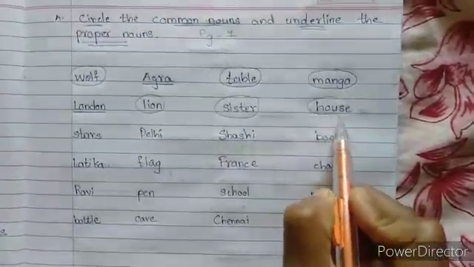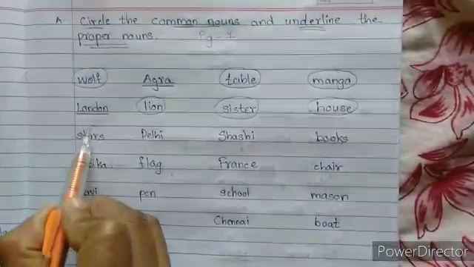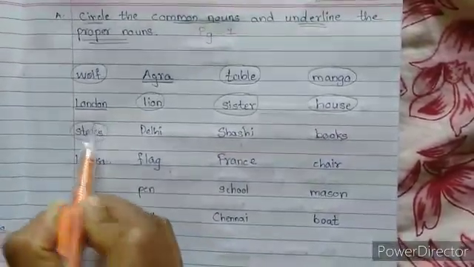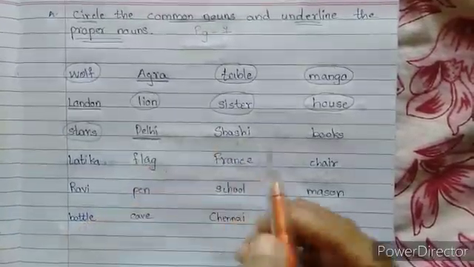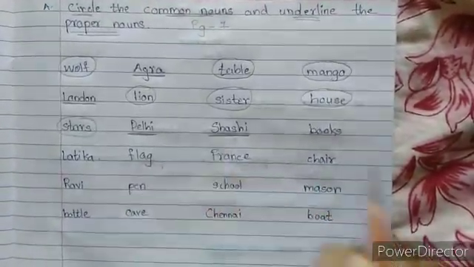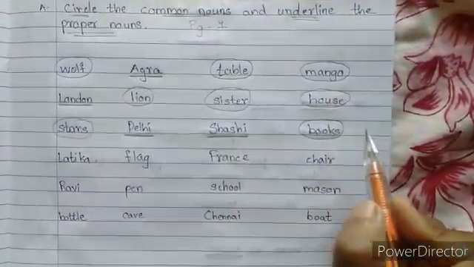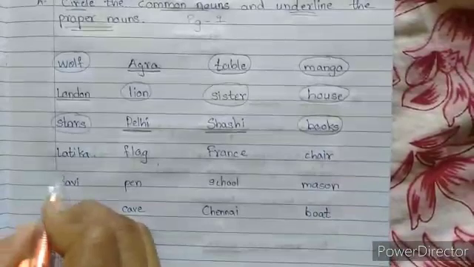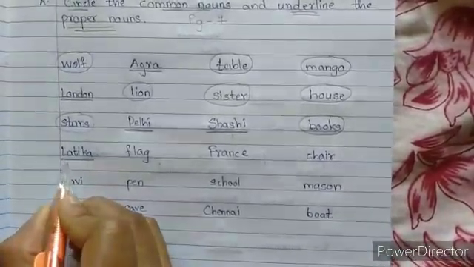It may be the house of anyone, so common noun. Stars. There are many stars, so common noun. Delhi. Delhi is only one, so proper noun. Sashi. Proper noun. Books. It may be any book, so common noun. Latika. Latika is the name of a girl, so it is a proper noun.